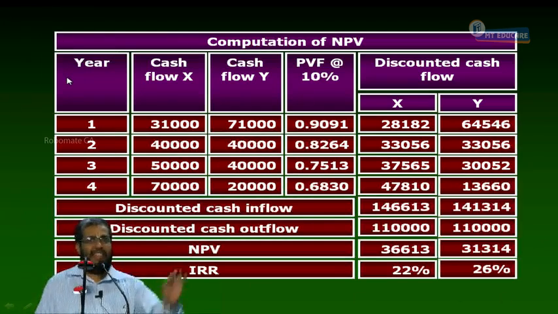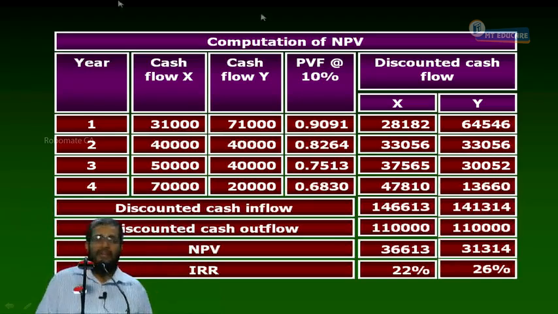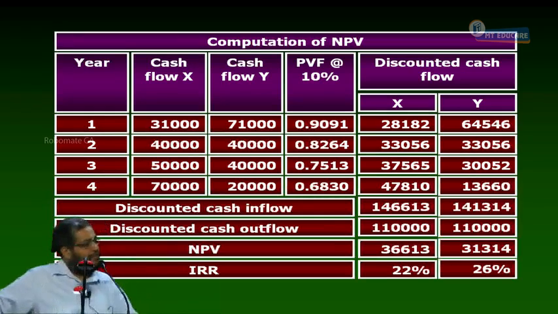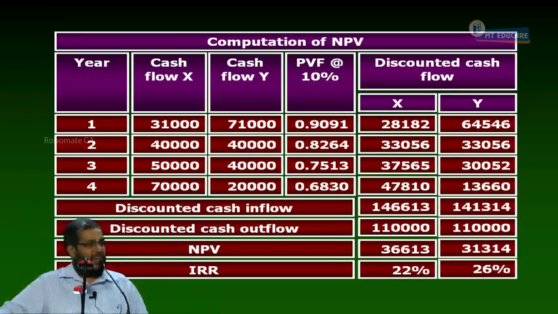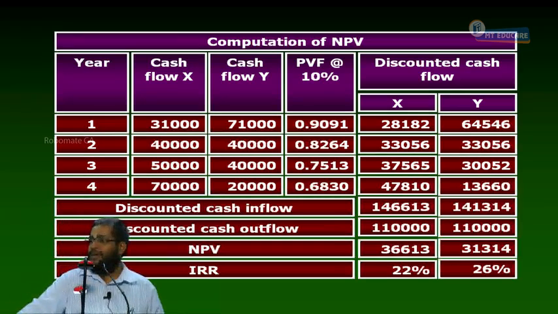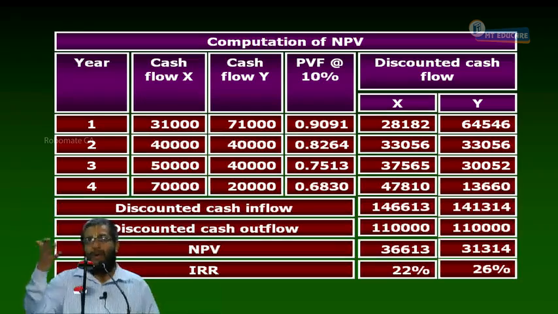Now, tell me, which has the highest NPV? X. Which has the highest IRR? Y. There is a conflicting ranking, right or not? Is it due to life? No, because both have the same life. There should be some other reason why NPV selects X and IRR selects Y. What is the reason for that conflict? We will be discussing it in the first part. Another half an hour I will be discussing why the conflict arises. Who said timing? But tell me, why does timing cause conflict?